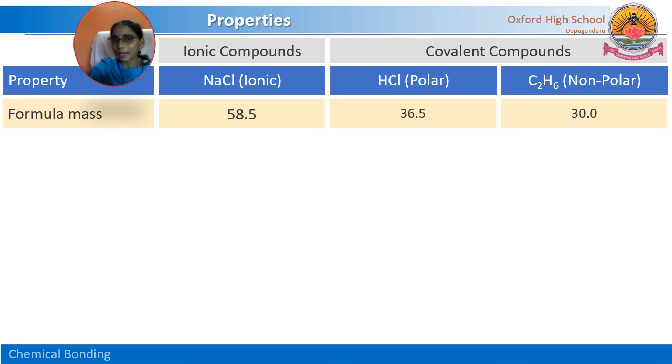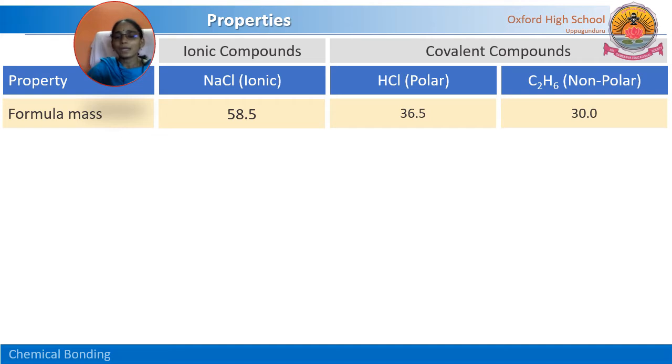What is this ionic compound? Why are we calling NaCl an ionic compound? Because this NaCl compound readily dissociates into ions, that is Na plus and Cl minus. Mainly the ionic bond is formed between the ions. The bond between these ions is called an ionic bond, and the compound is called an ionic compound.